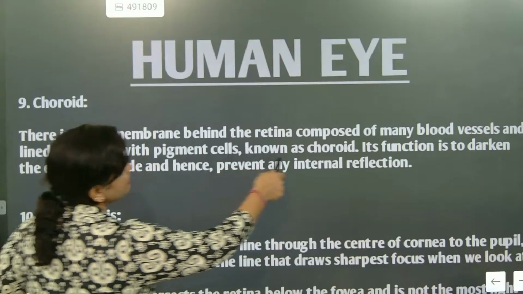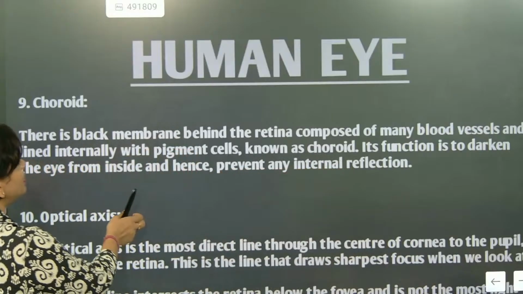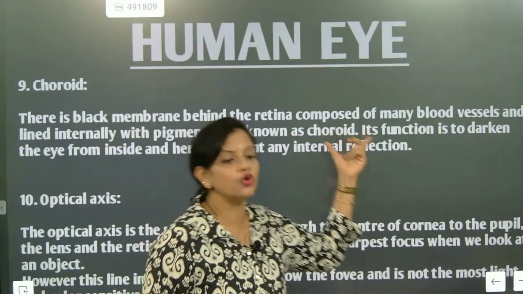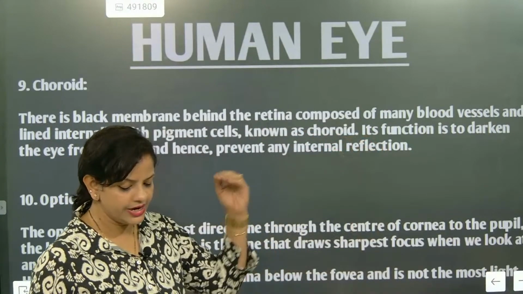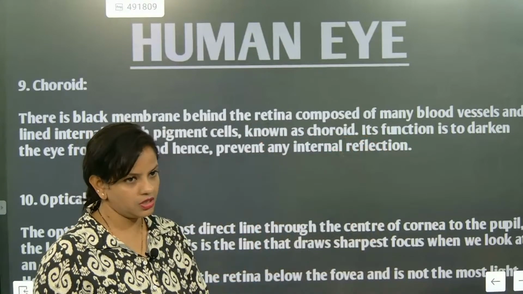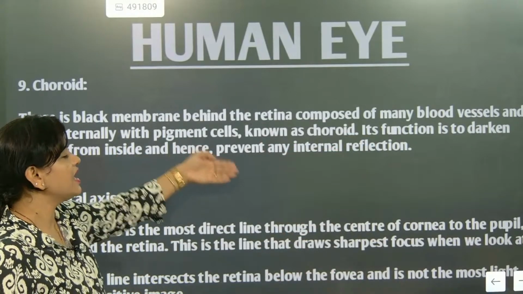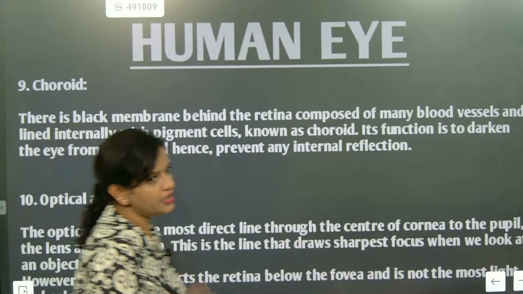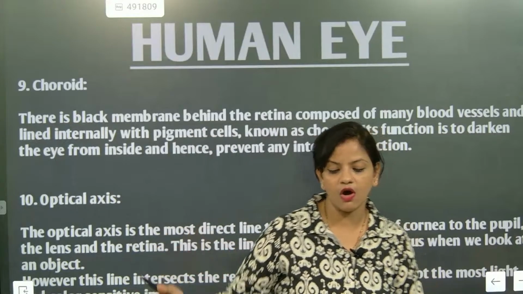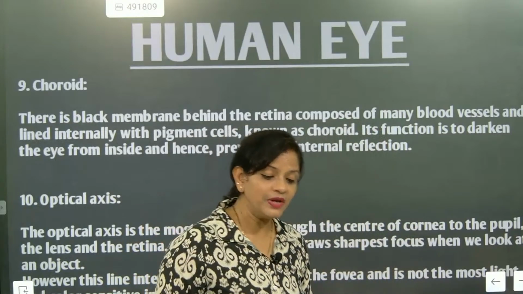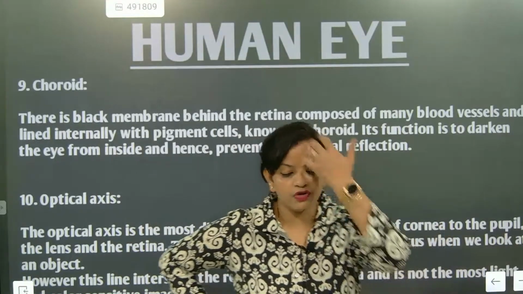This membrane behind the retina is composed of many blood vessels linked internally with pigment cells, known as the choroid. It enriches the retina portion. Its function is to darken the eye from inside and hence prevent any internal reflection.